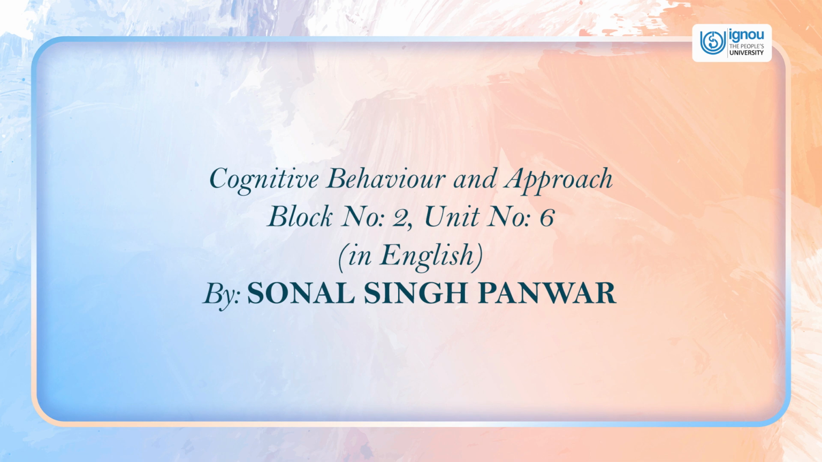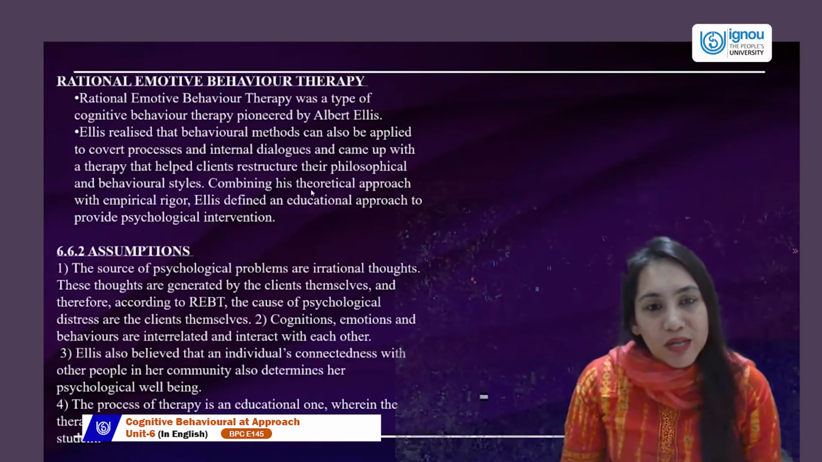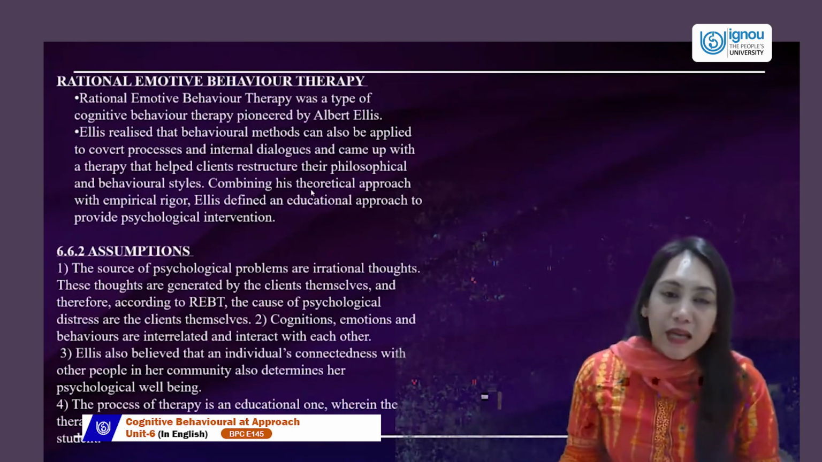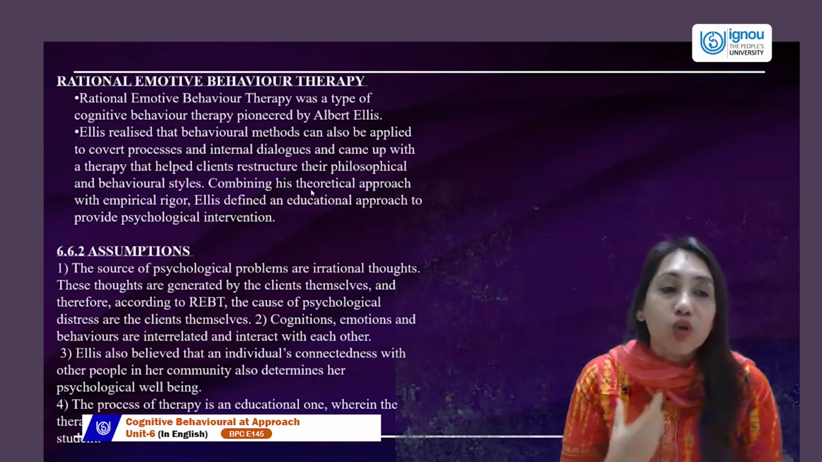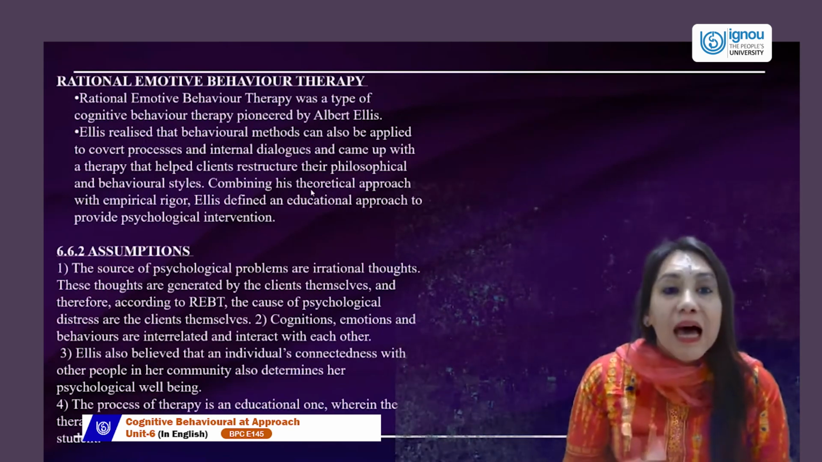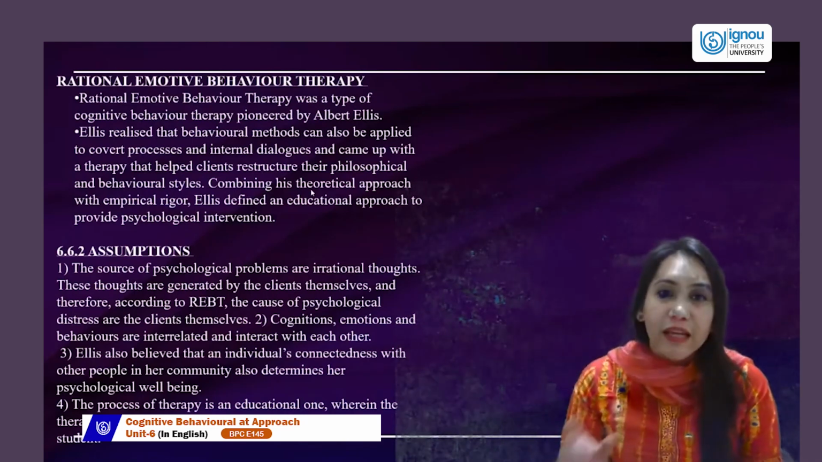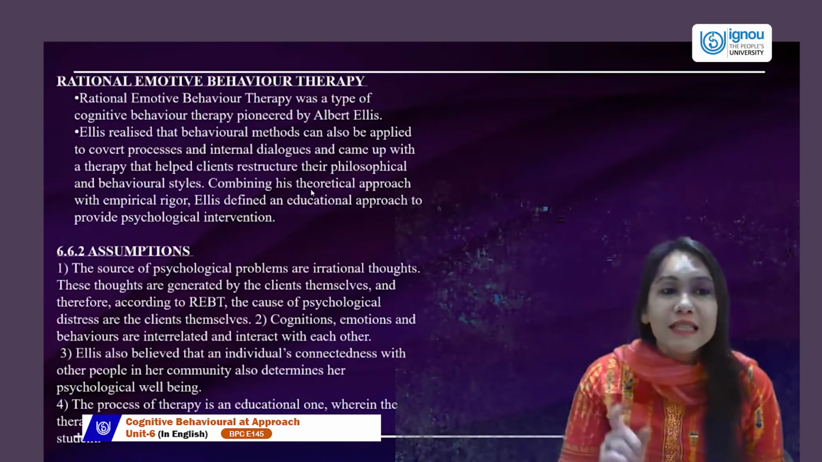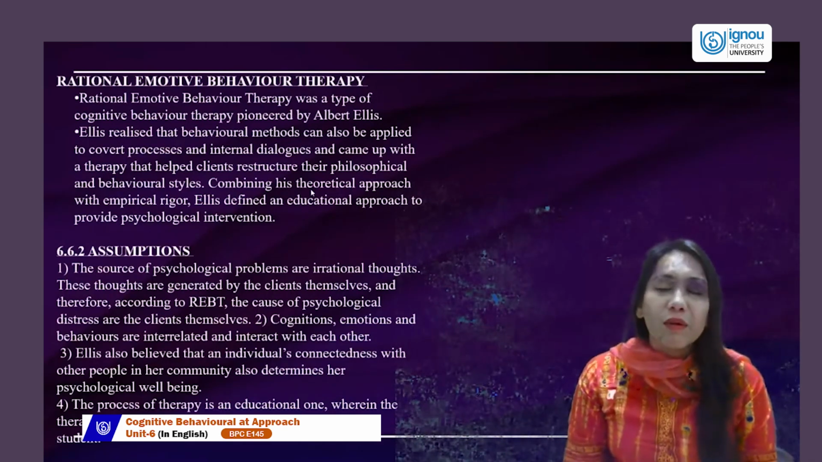When we speak about covert processes, we are talking about processes that are visible and non-visible. Apart from overt behaviors, we are going to talk about applying these methods to covert processes which are not visible. So covert are behaviors and emotions which are not seen, and overt are behaviors and emotions which are seen. Like O means observable, C means covered. So covert processes and internal dialogues came up with the therapy.